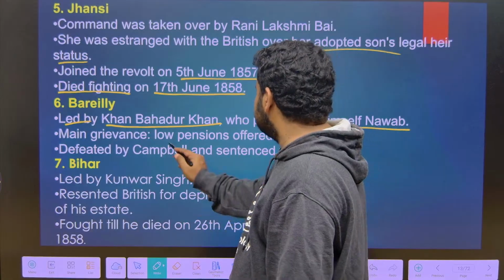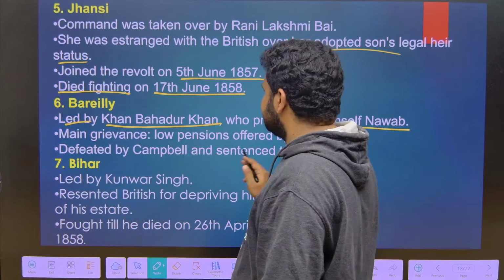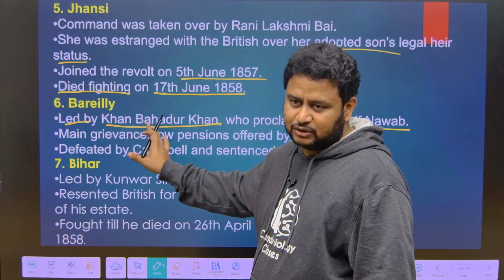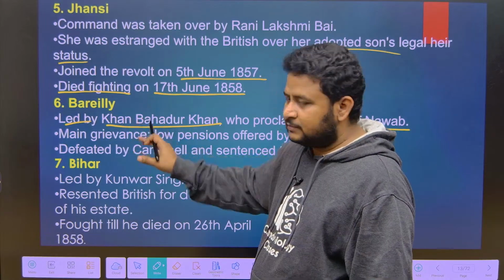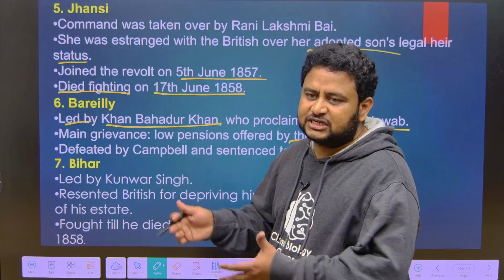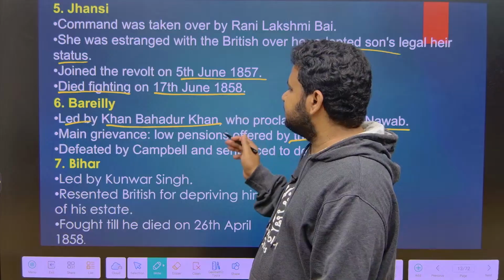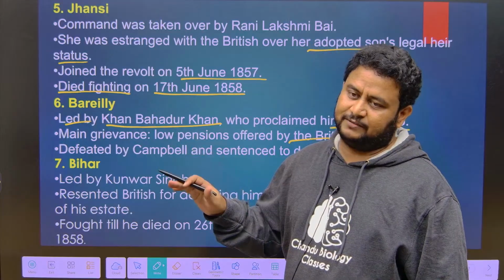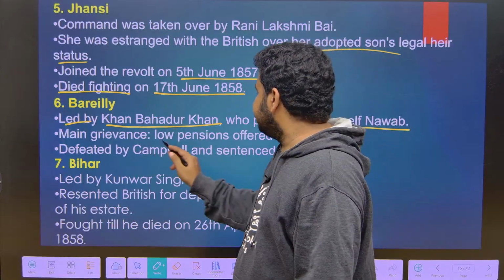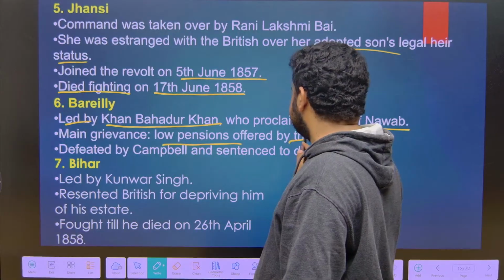Main grievance was low pensions offered by the British. In Bareilly, Khan Bahadur Khan, Bareilly was under the British rule itself. So under them, they were offering pensions to the king. But since the pensions became low, they started revolting against the British because other parts also were revolting. So he also started and he proclaimed himself the Nawab. Main grievance was lower pensions offered by the British.